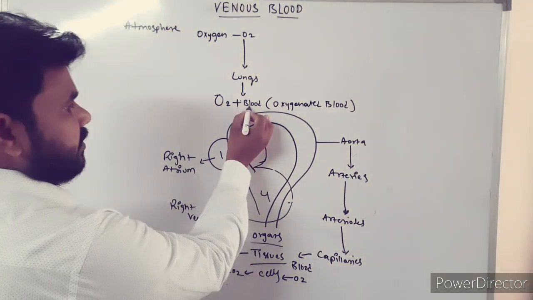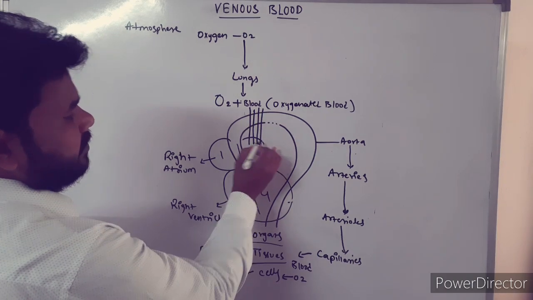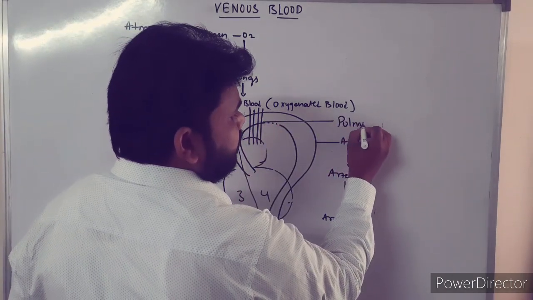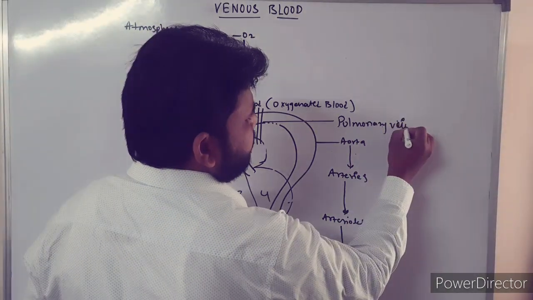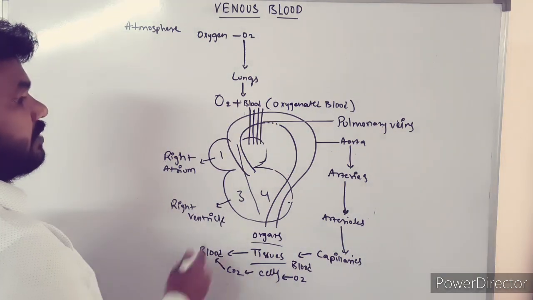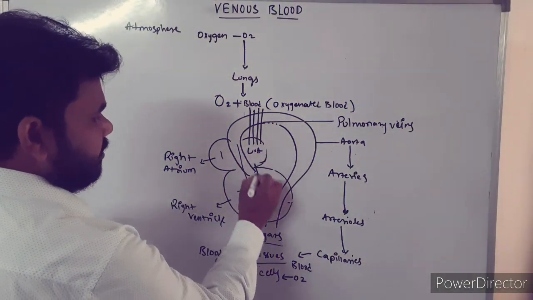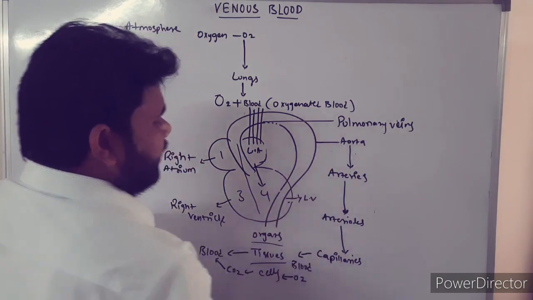That oxygenated blood will move to the left atrium with the help of 4 pulmonary veins, and when this left atrium contracts, the blood will move into the left ventricle.